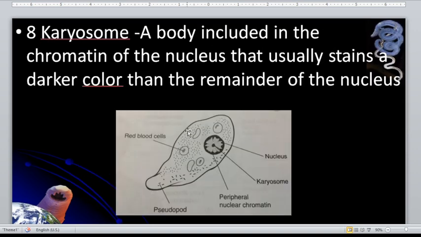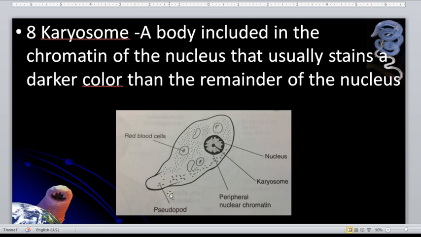So Karyosome, on the other hand, is a body included in the chromatin of the nucleus that usually stains a darker color than the remainder of the nucleus. So we have here, this is the Karyosome. So in this trophozoite that is located at the center of the nucleus. Okay, so this is the nucleus, this is the Karyosome.